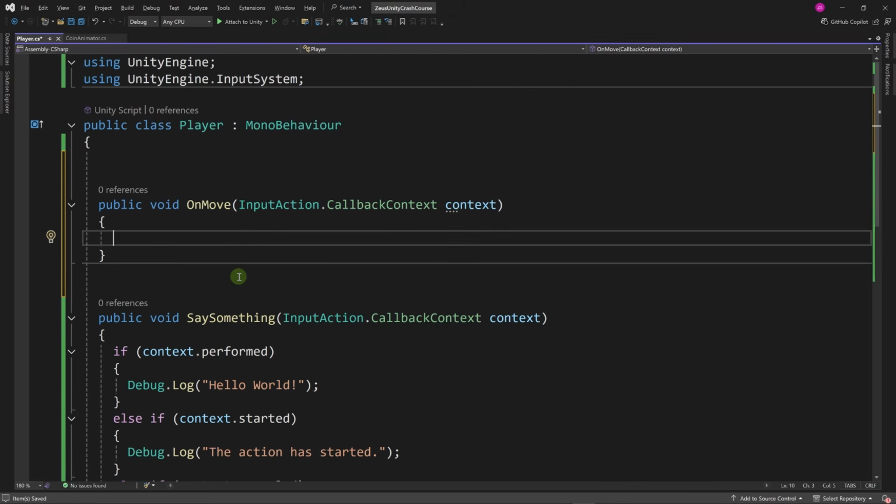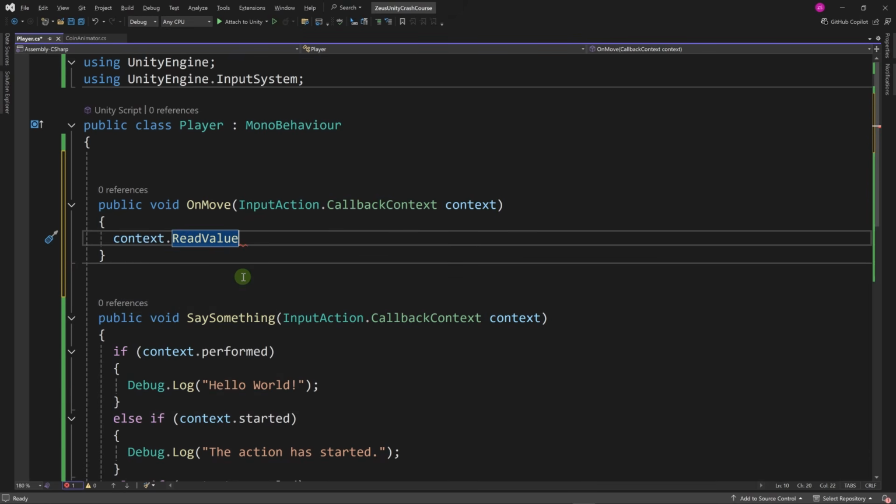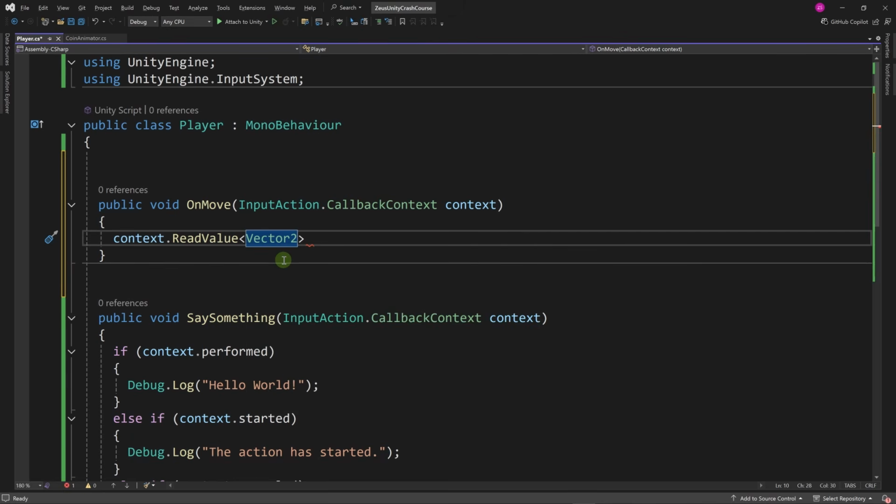Now we need to get the value inside of our action. So we're going to say context read value, and we need to define the type of that value. We define the type between these angle brackets. Since the action is of type vector2, we need to say vector2. A vector2 is like vector3, except it works in 2D. In here, we only have access to the X and Y component.